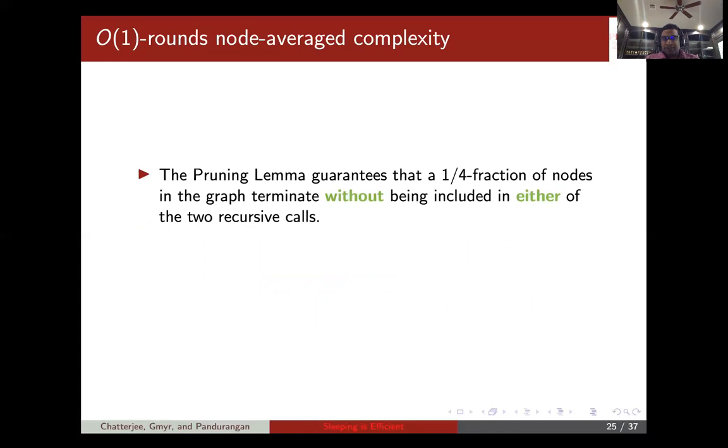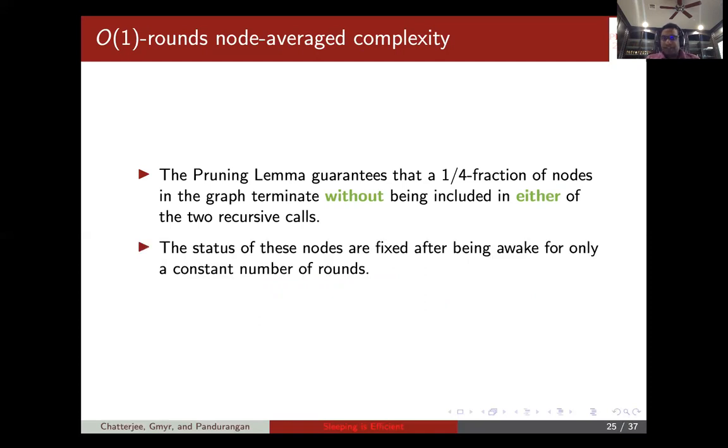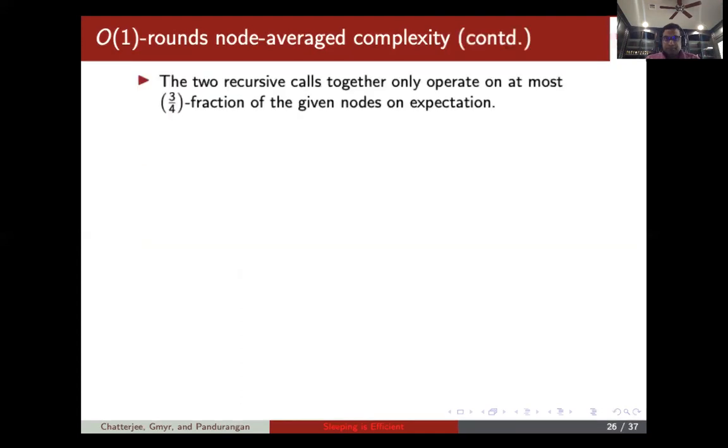So the upshot is that the pruning lemma guarantees that a quarter fraction of the nodes in the graph terminate without being included in either of the two recursive calls. Okay, so the nodes which are eliminated are awake for only a constant number of rounds, in the first round, in the beginning, and when they are synchronized. So now using this, it's quite easy to show a constant node-averaged round complexity, because the two recursive calls operate only on at most a 3/4 fraction of the given nodes in expectation.